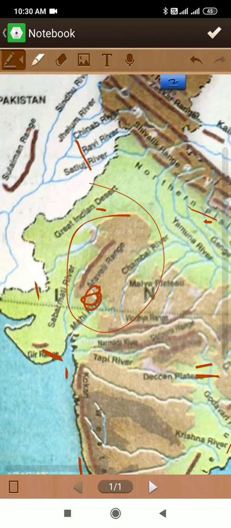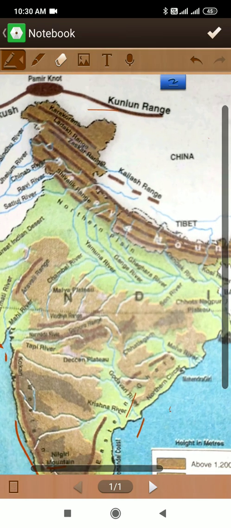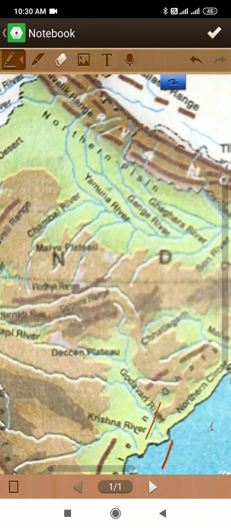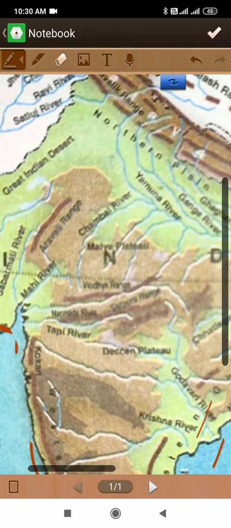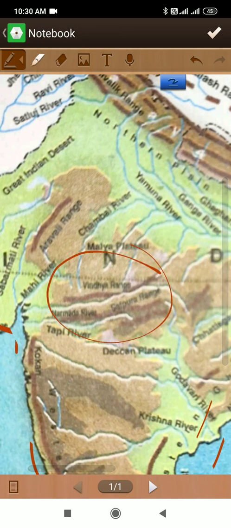So this is what we talk about the Aravalli range. Now we discuss the Vindhyachal range. To the south of this region, the rivers Chambal and Betwa emerge from the Vindhyachal. I will show you. This is the Vindhya range. Understood? Some rivers like Chambal and Betwa emerge from the Vindhya and flow northwards.